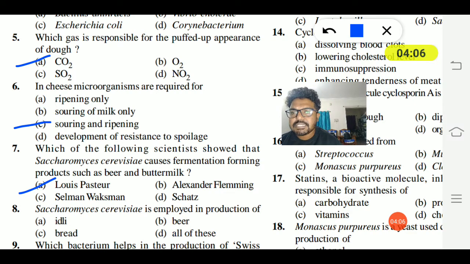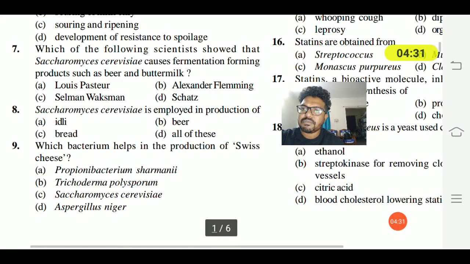Eighth question. Saccharomyces cerevisiae is employed in the production of idli, option B beer, option C bread, and option D is all of this. So option D, all of this, is the right answer. All these products are made using Saccharomyces cerevisiae. Okay, so we'll go with the ninth question.